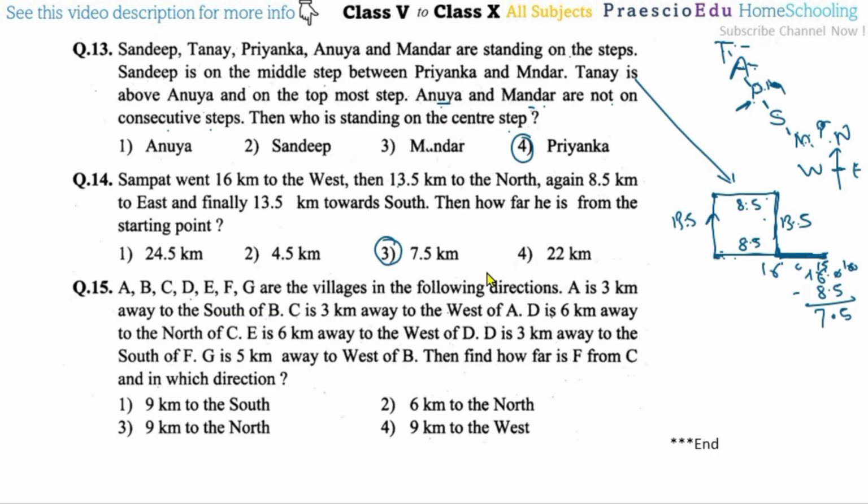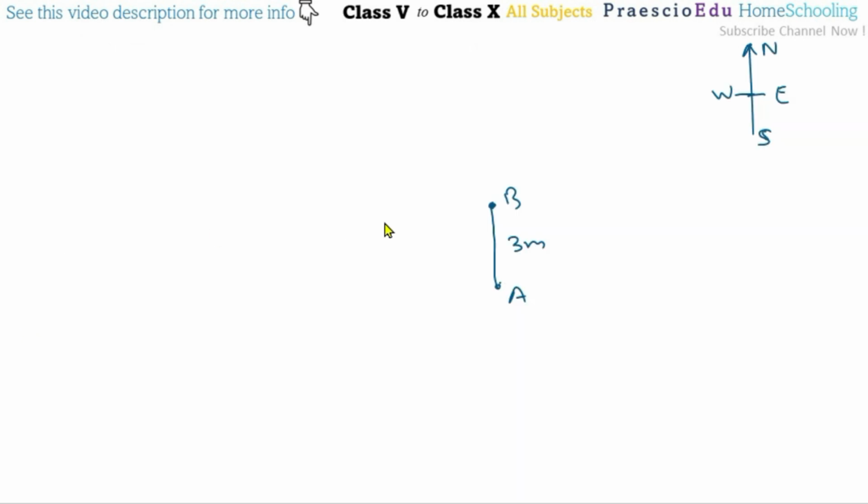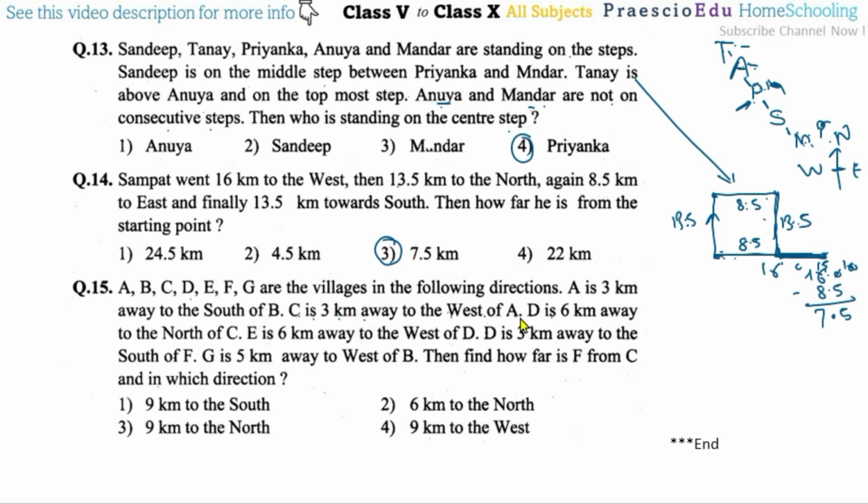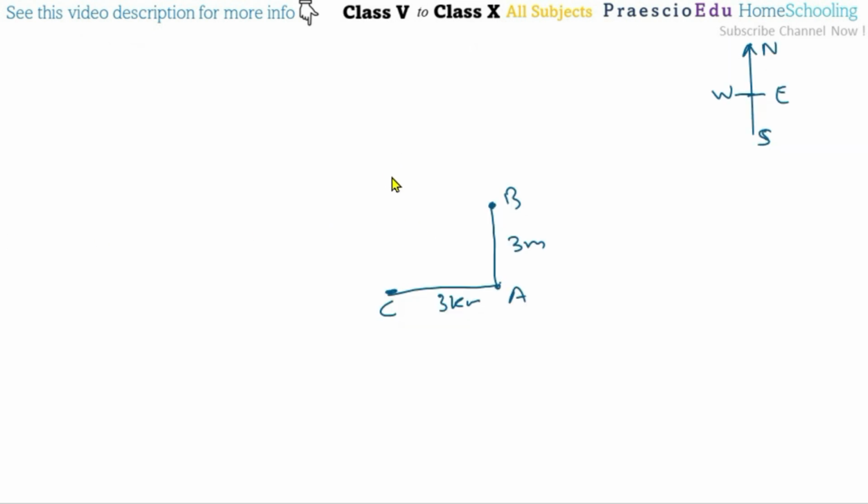Then the condition is there. C is 3 kilometers away to the west of A. So 3 kilometers to the west means this direction, 3 kilometers. Here is village C. D is 6 kilometers away to the north of C. So D is 6 kilometers to the north, meaning this one. So this is 3 and this is 6, somewhat double. So here D is there.